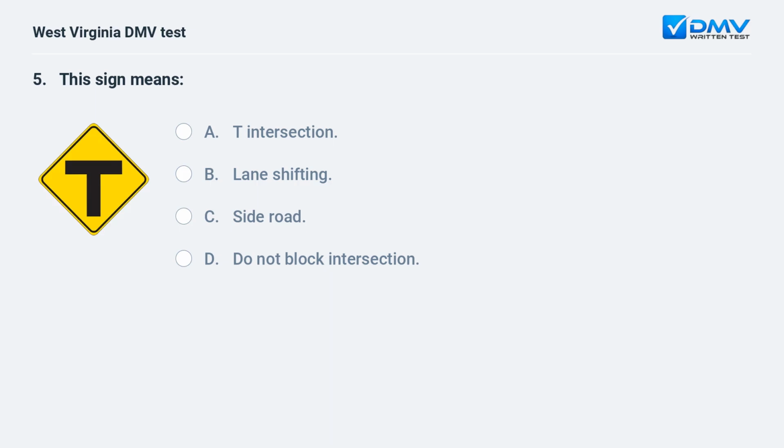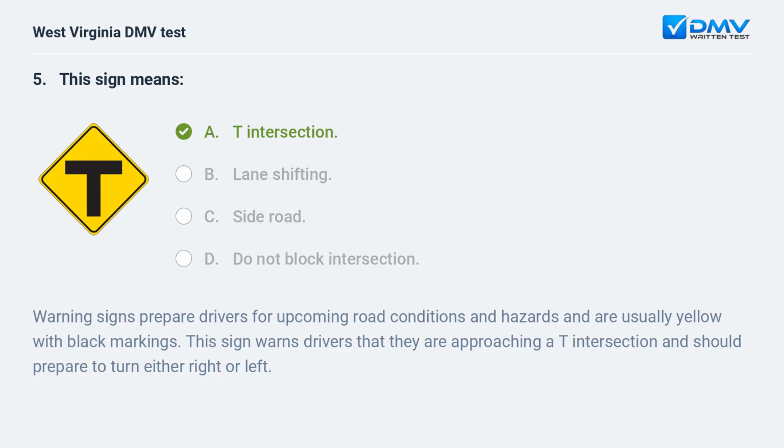This sign means A. T intersection. B. lane shifting. C. side road. D. do not block intersection.